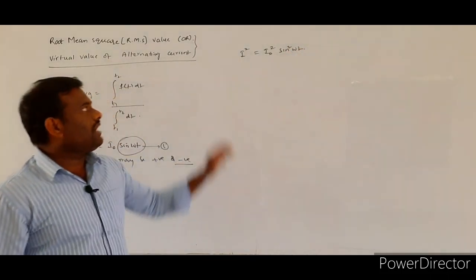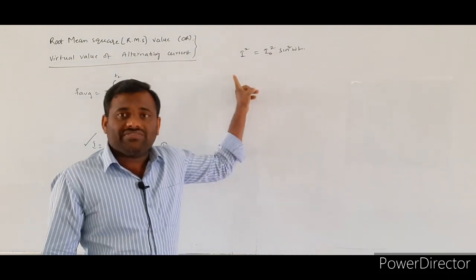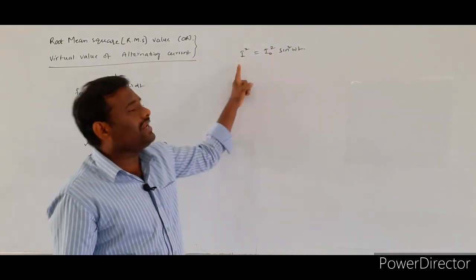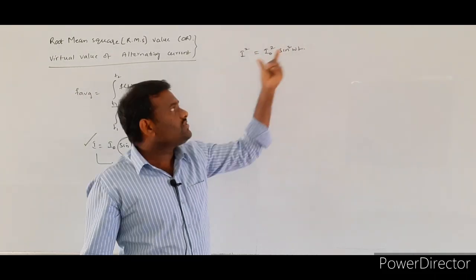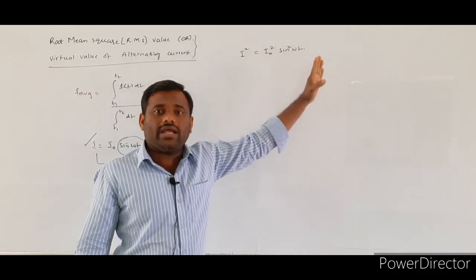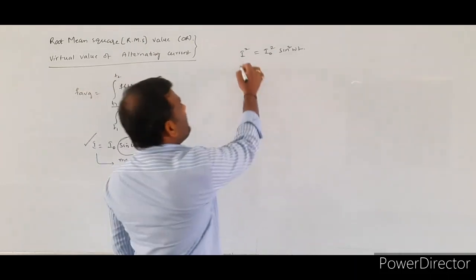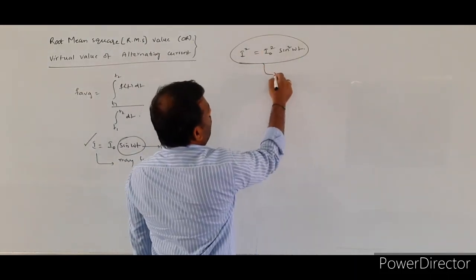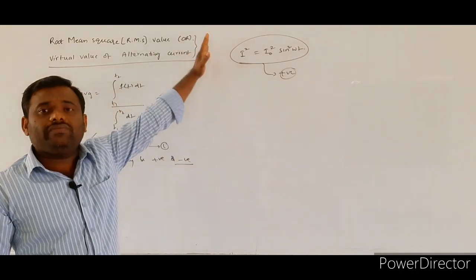If you take the square of the instantaneous current, whatever value you choose for I naught or sin omega t, because of the square, the entire term will always be positive.